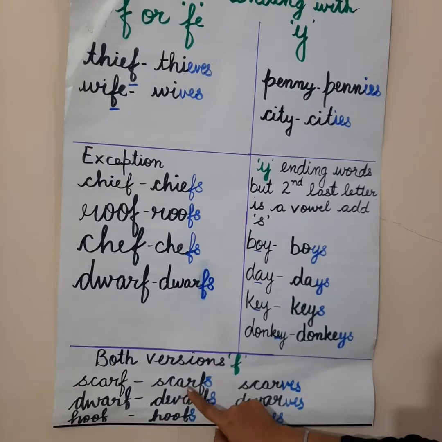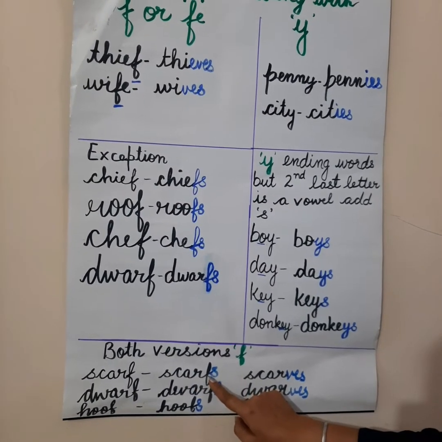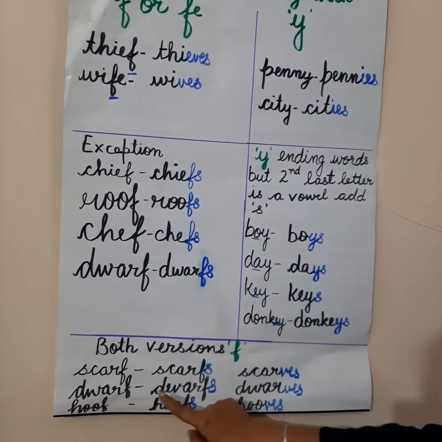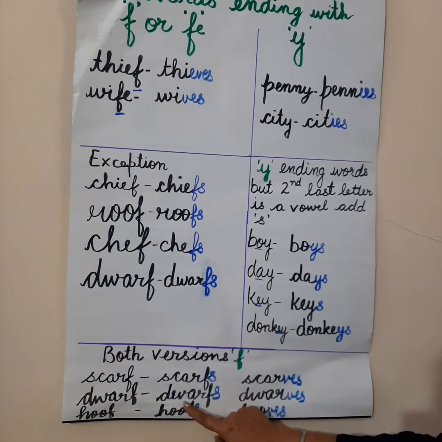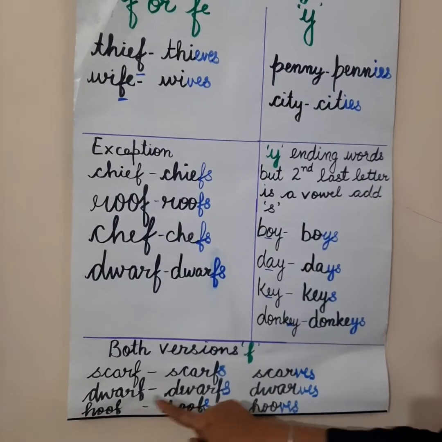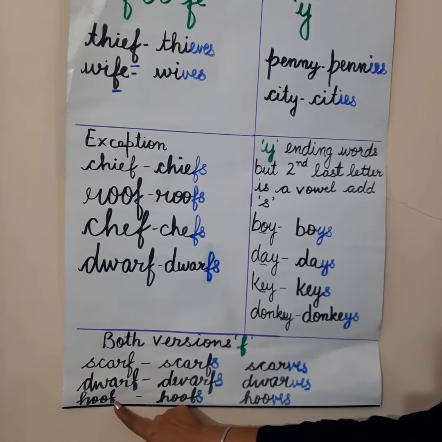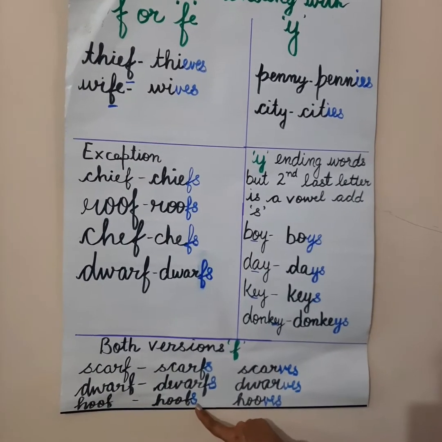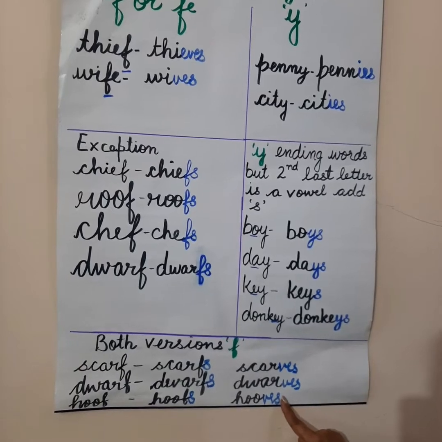Such words are, you can write scarfs or you can write scarves. The plural of dwarf can be dwarfs and dwarves as well. The plural of hoof can be hoofs and hooves also.